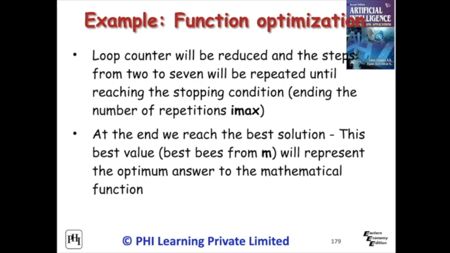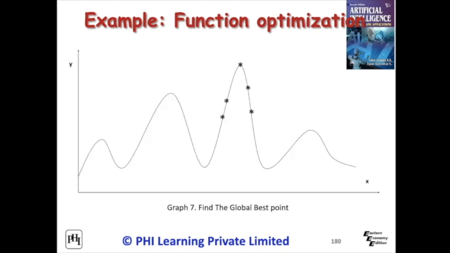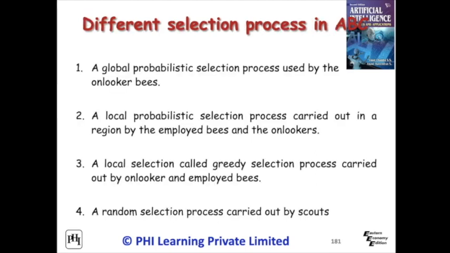At the end, a best solution is reached. This best value, the best bee from m, will represent the optimum answer to the mathematical function. This will be the global best point. The difference in the selection process includes global and local probabilistic selection. The onlookers are selected by a greedy approach, and a random selection process is carried out by scouts.